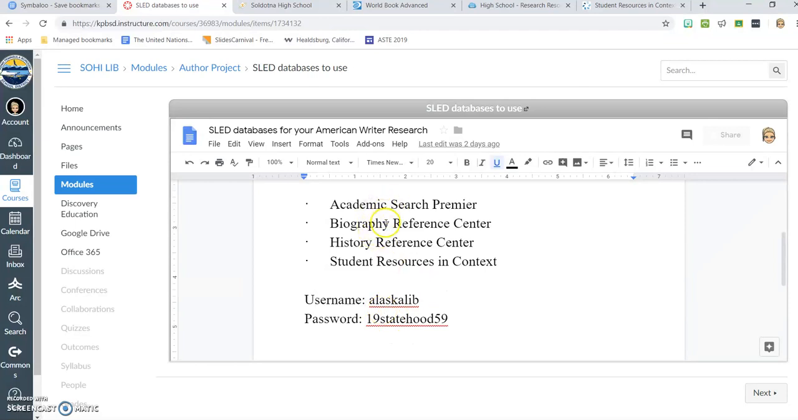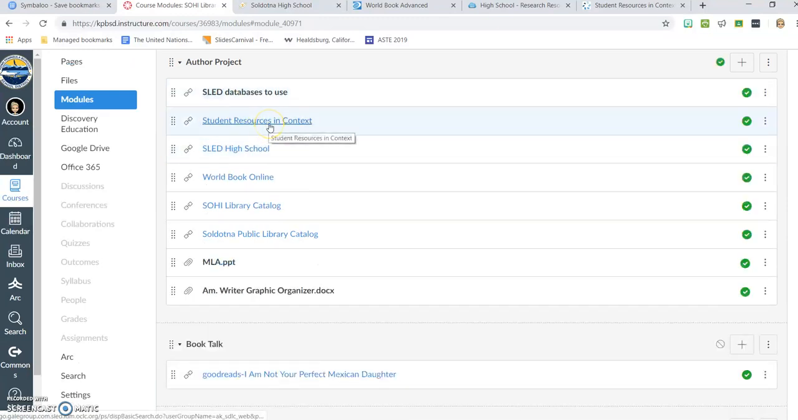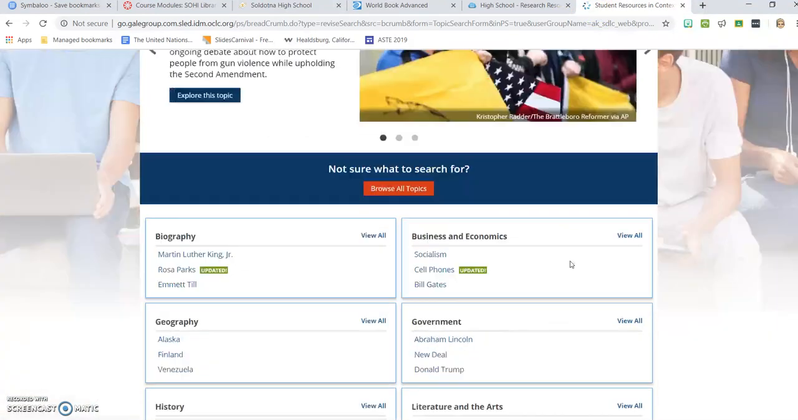So Academic Search Premier, Biography Reference Center, History Reference Center, and Student Resource and Context. I understand that this is not a biography project, but you can get some helpful information in that reference center, so that's why I've included it in there for you. Now, the next one I have on the list here is the Student Resources and Context. So that is one that I just wanted to highlight. It's on that list in the SLED database, and if you click on that link, it'll take you to here.